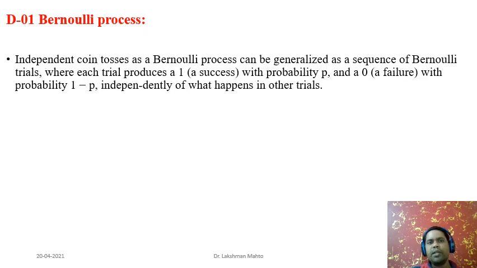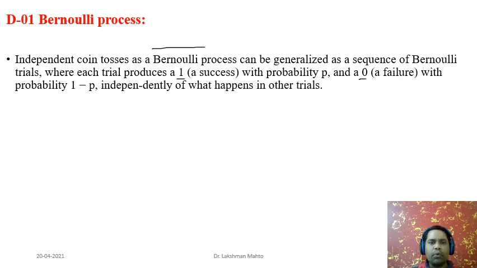The simplest one is tossing a coin several times, through which you get a Bernoulli process, that we can generalize as a sequence of Bernoulli trials or Bernoulli random variables, where each trial produces either failure or success.